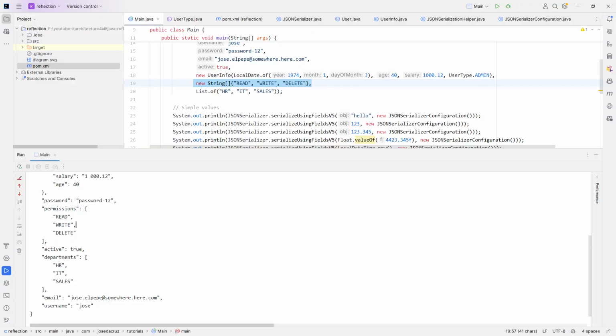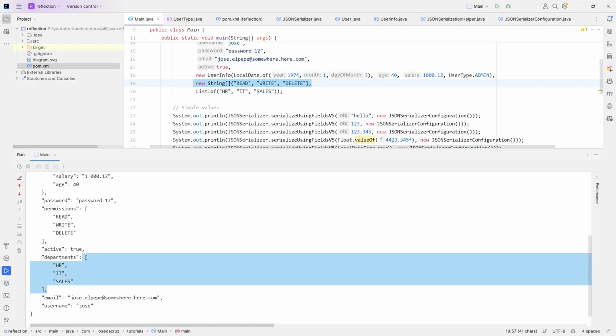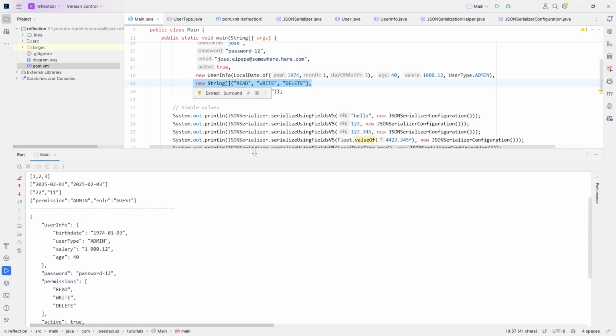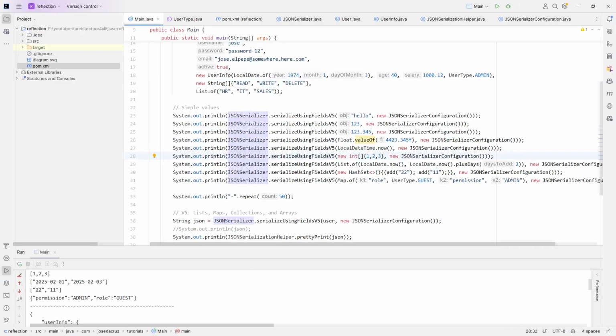Now we have a boolean here and departments. Again, this is a list. It is this one, but from the JSON point of view, it's still a square bracket. It's an array and these values. Okay, this is the result of our serialization. How can we accomplish this?